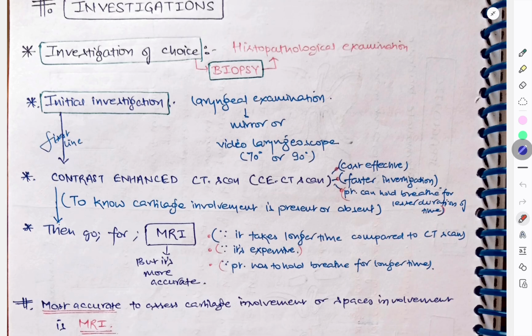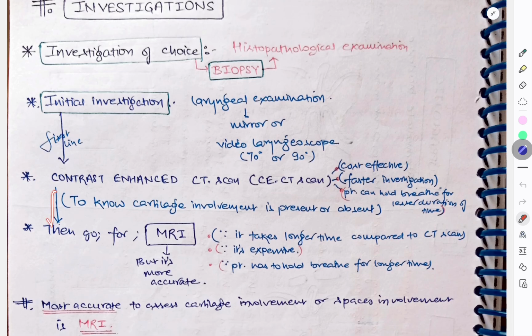CT scan is cost effective, it is a faster investigation, and the patient can hold breath for a lesser duration of time, so we'll prefer this CT scan. We want the patient to inspire and hold the breath, so we can see the movement of the vocal cords. So CECT is preferred.